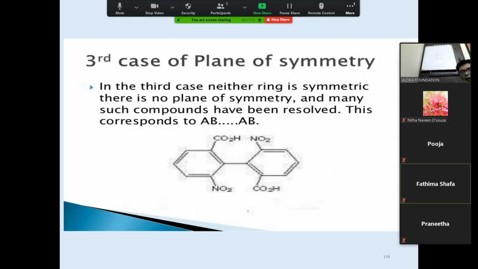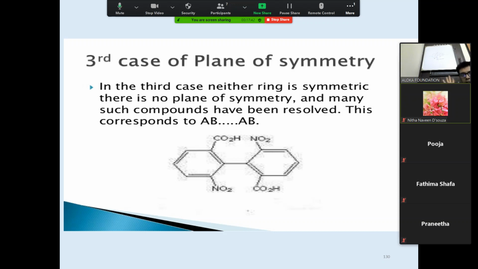Nita, can you read it for me? In the third case, neither ring is symmetric. There is no plane of symmetry, and many such compounds have been resolved. This corresponds to AB. So what does resolved mean?